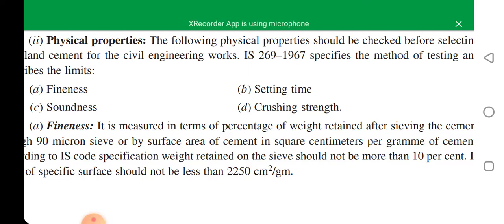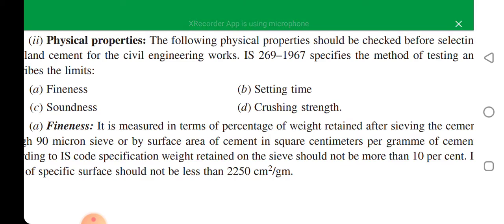Today our video topic is physical properties of cement. As you can see on the screen, there are four physical properties. One, fineness. Two, setting time. Three, soundness. And fourth, crushing strength.